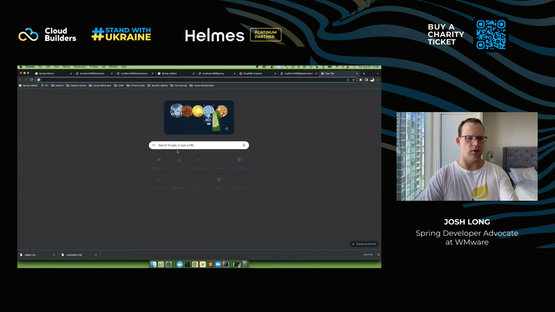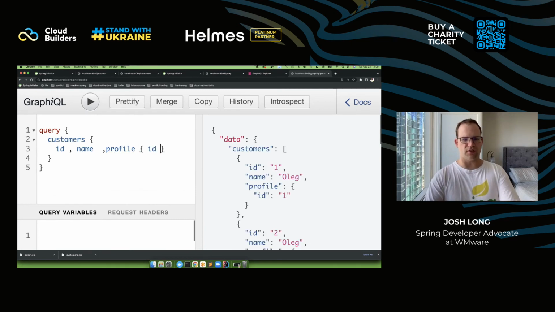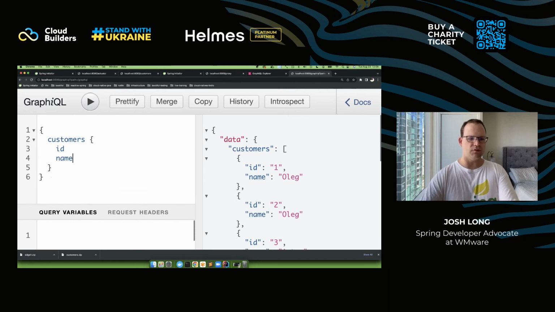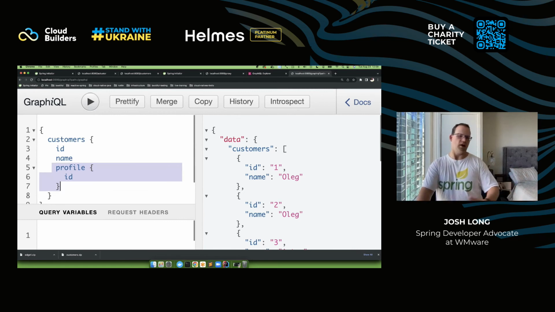Okay, so we now go here, refresh, paste, and now I got a profile. But notice that if I don't specify what subfield I want, it errors because you have to specify what subfield you want. Okay, so great. So there's my profile data. What if I don't want the profile data? Great, just run that and I get that back. So I can invoke the sub data. I can get the profile data if I want it and if I'm willing to pay the price. But if I don't need it, then I don't ask for it and I don't get it. This is why GraphQL, I think, is a great way to build integrations for all these different services that you've now deployed into the cloud.